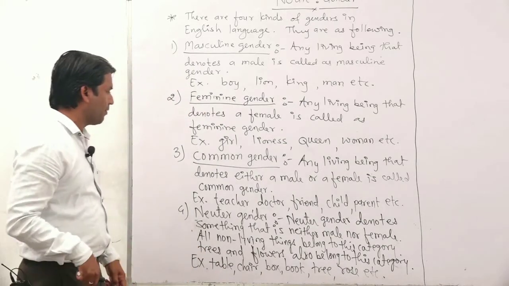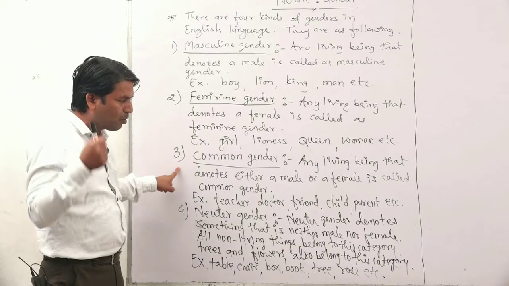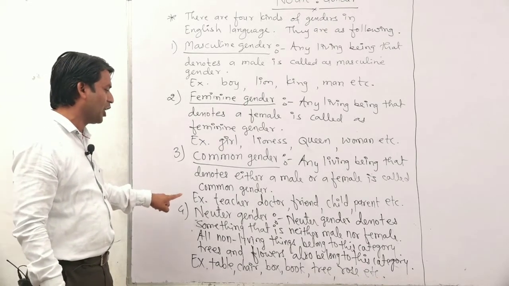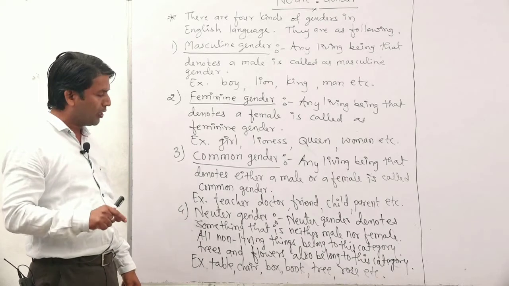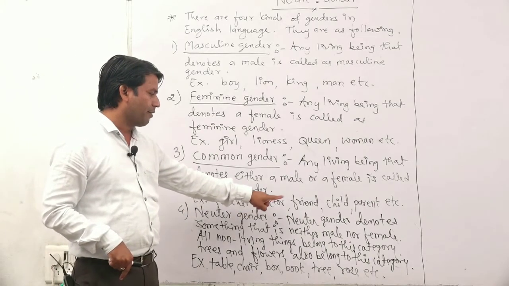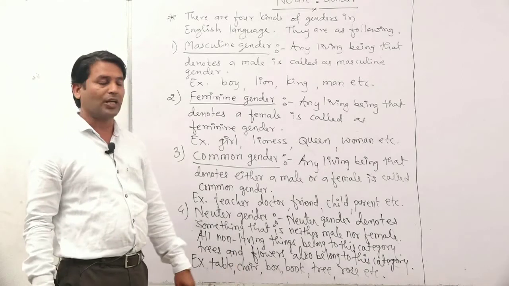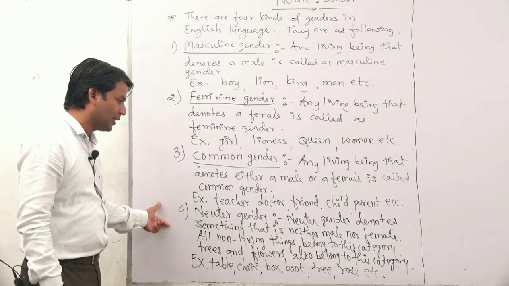After that, third one, common gender. Any living being that denotes either a male or a female is called common gender. Means we can use these nouns for both male or female: teacher, doctor, friend, child, parent, etc. These nouns are known as common gender. And last one, neuter gender.